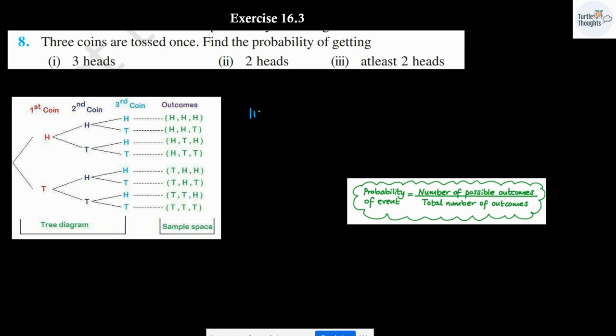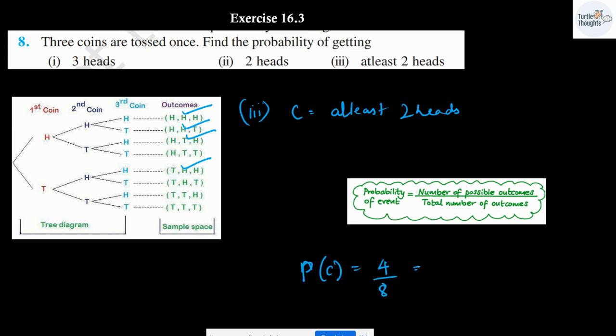Next one. Let me consider C to be the event of getting at least two heads. Two or more than two heads I can consider over here. This can be considered, this can be considered, two heads, this can be considered, this can also be considered. There are four possible outcomes. The probability of event C is going to be 4 over 8. Upon cancellation, I will be getting the answer as 1 over 2.